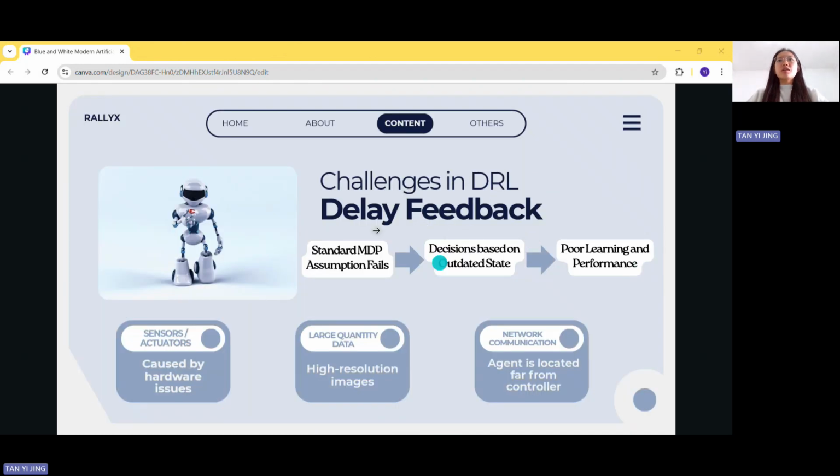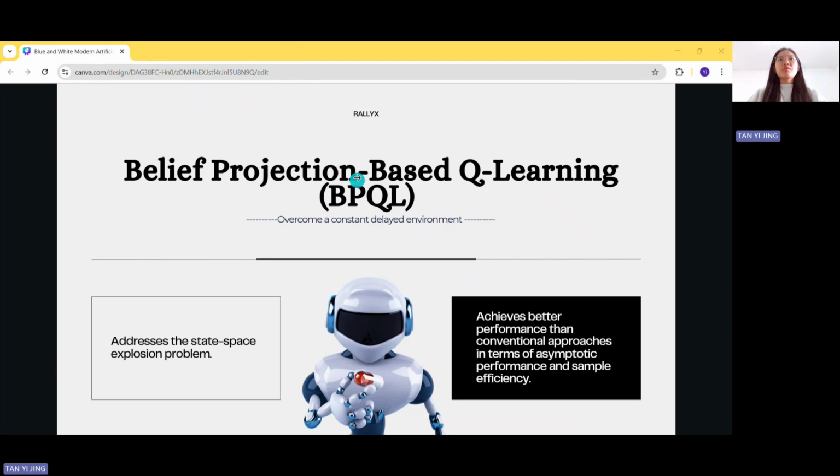However, in real-world situations, there is often feedback delay due to sensor or actuator latency caused by hardware issues, large quantities of data like high-resolution images, and network communication delay as the agent is located far from the controller. Consequently, the standard Markov decision process assumption fails because the agent cannot make decisions based on the current state, only an outdated state. This causes poor learning and performance. Hence, belief projection-based Q-learning is proposed to overcome a constant delay environment.